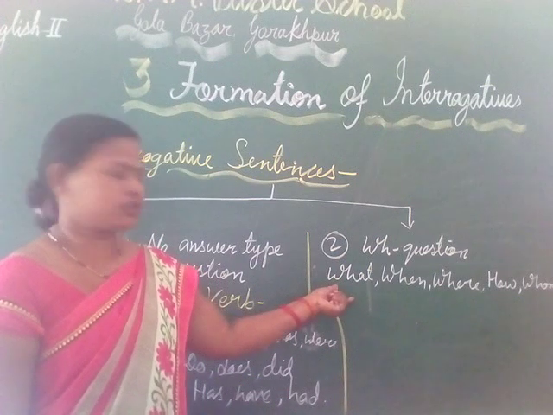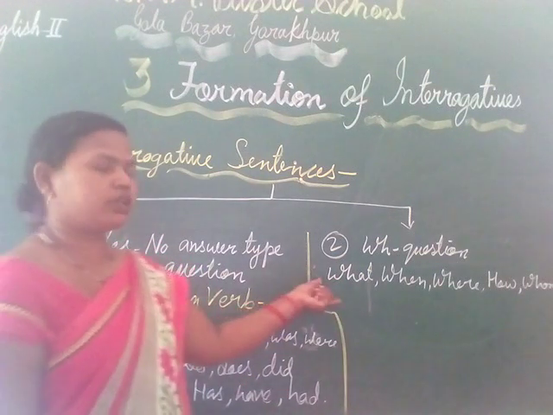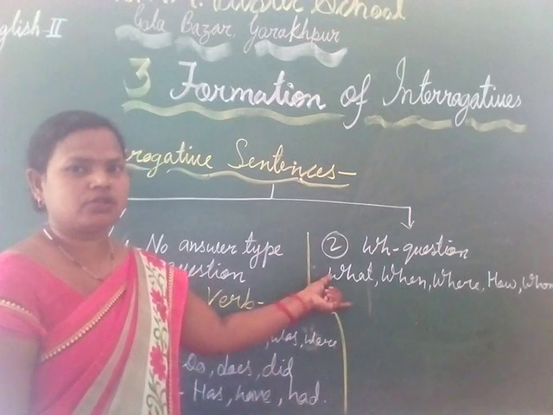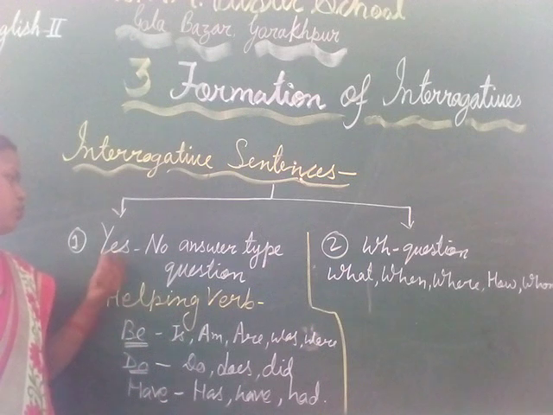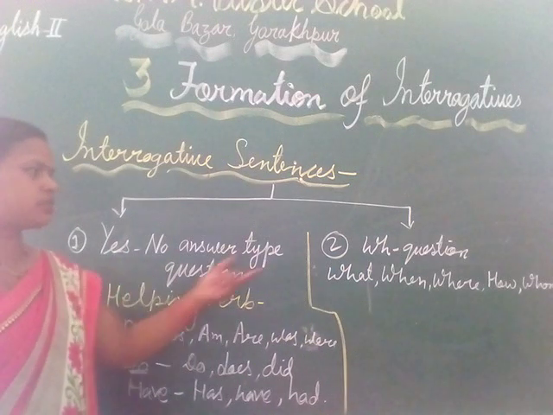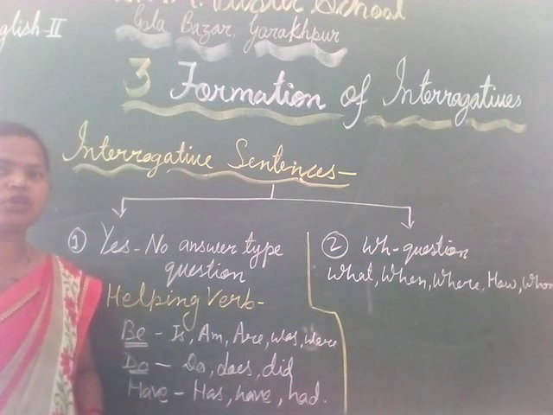It doesn't have a yes/no type short answer. This gives detailed answers. So these are the two main types of interrogative sentence. First one is the yes/no answer type, and the second is WH questions. So I hope you have understood.